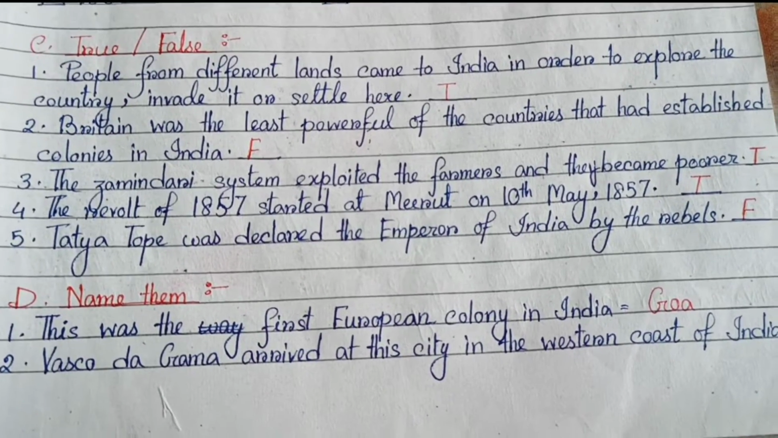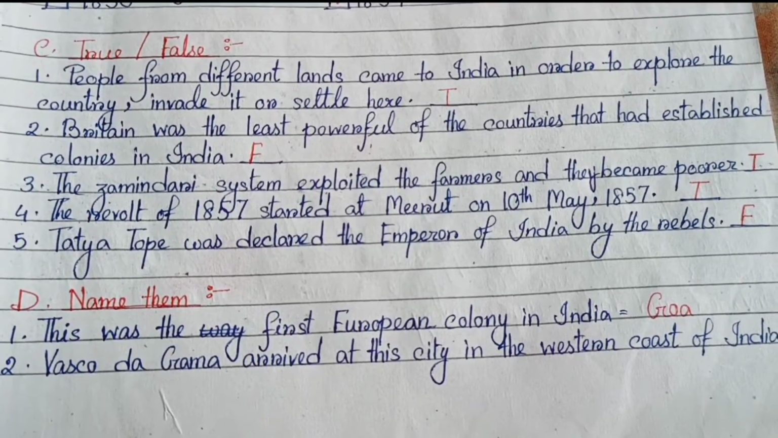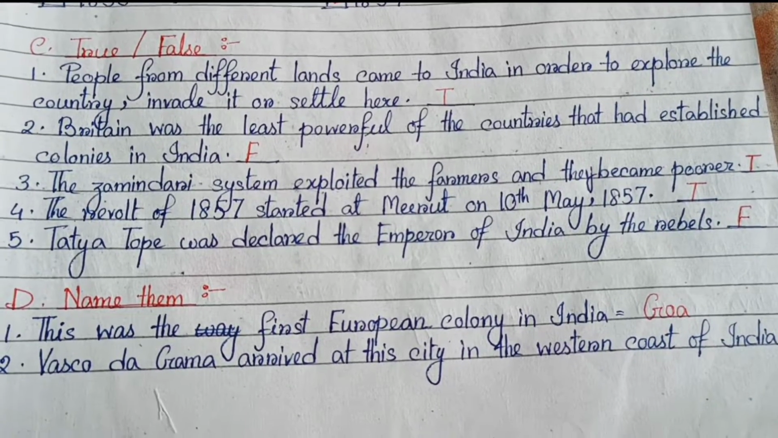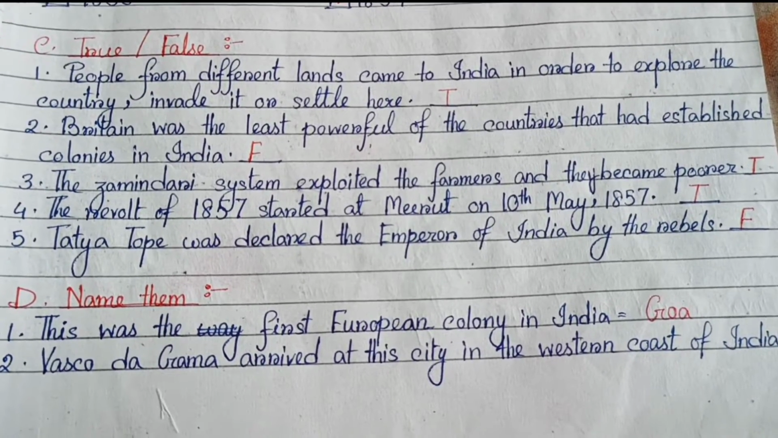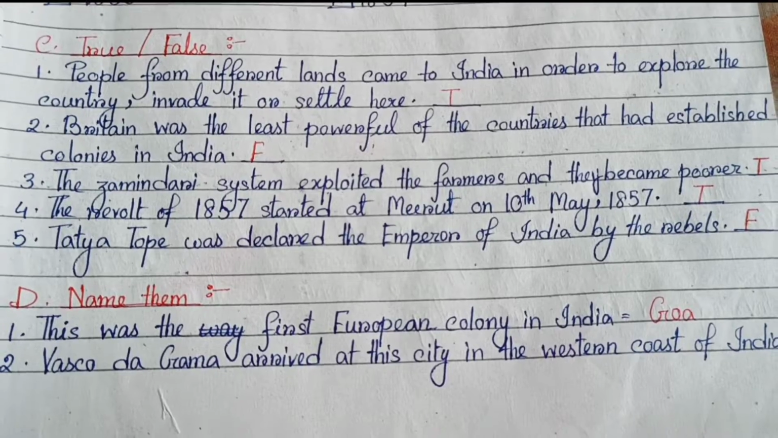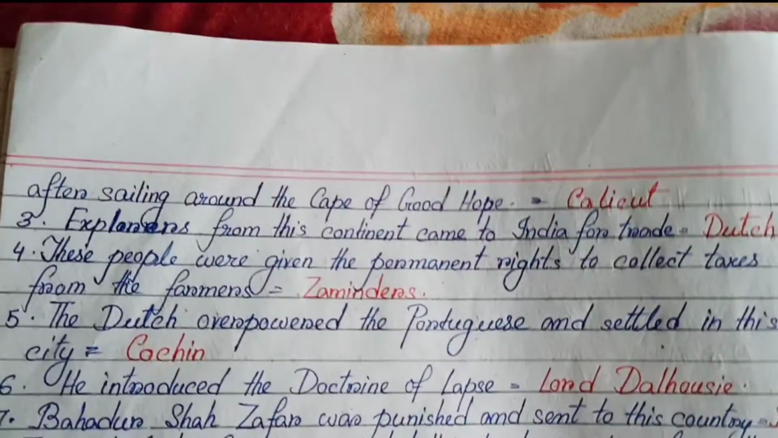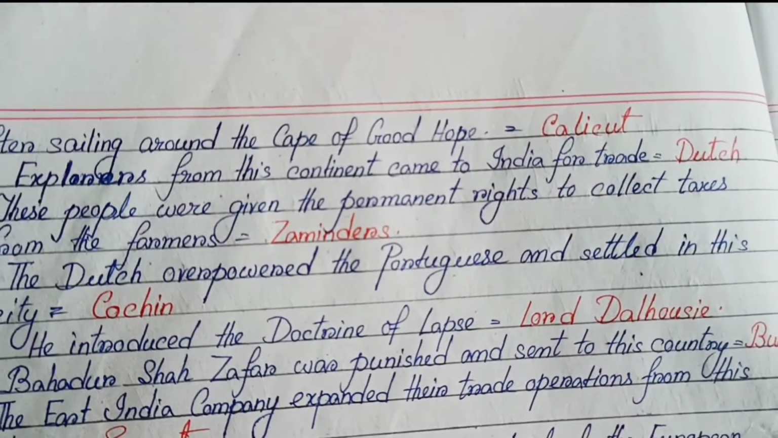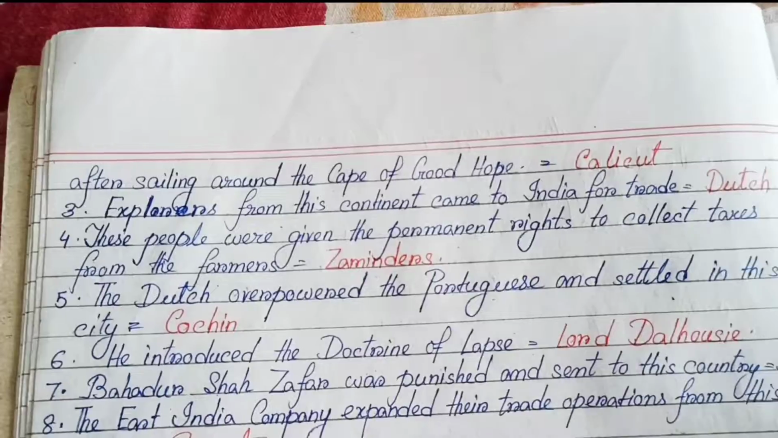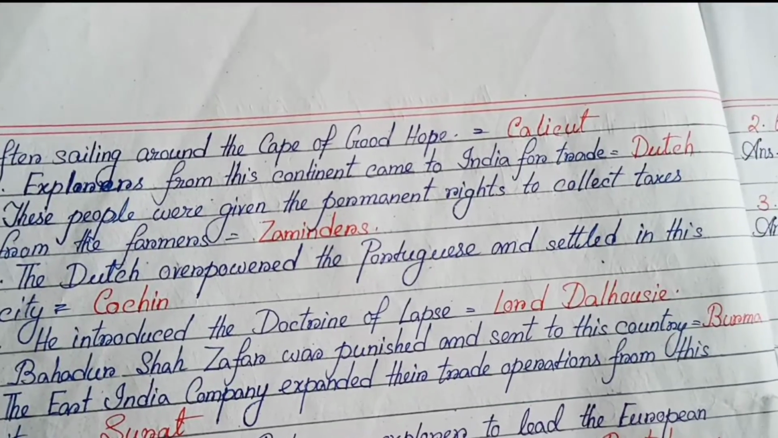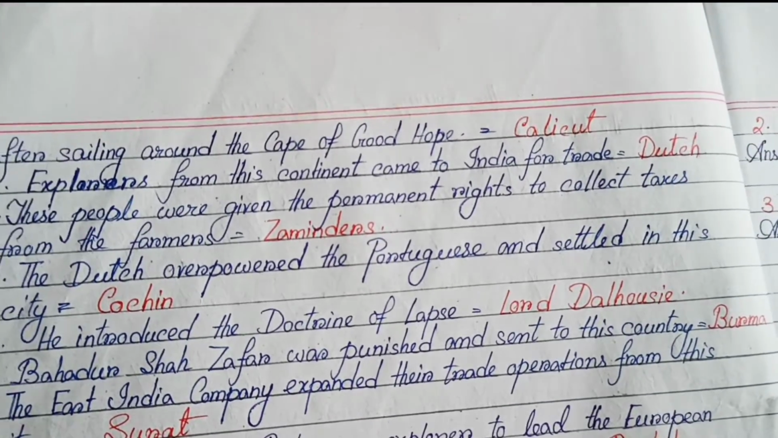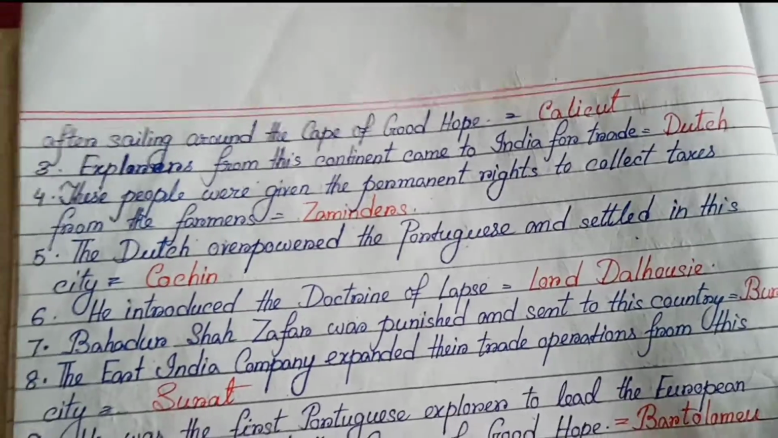Number 1, this was the first European colony in India, Goa. Number 2, Vasco da Gama arrived at this city in the western coast of India after sailing around the Cape of Good Hope, Calicut. Number 3, explorers from this continent came to India for trade, Dutch.